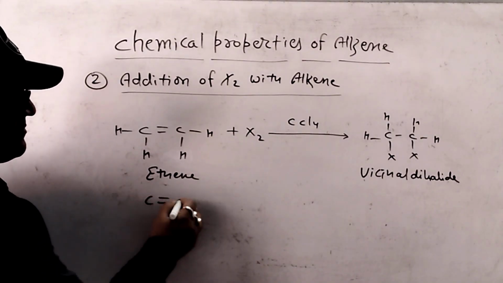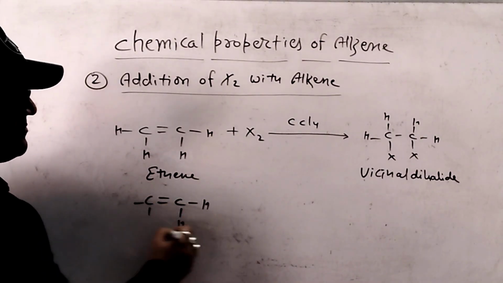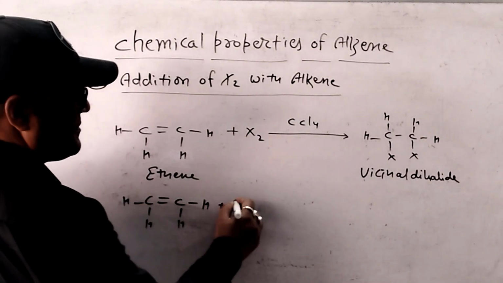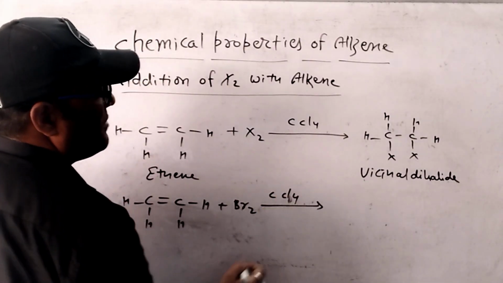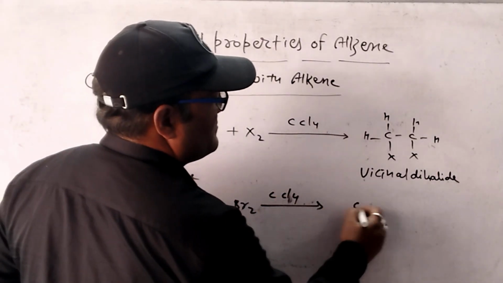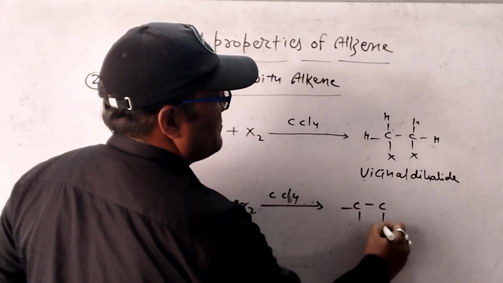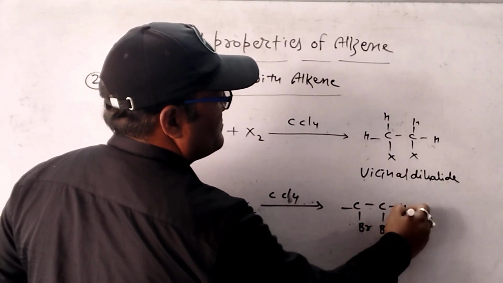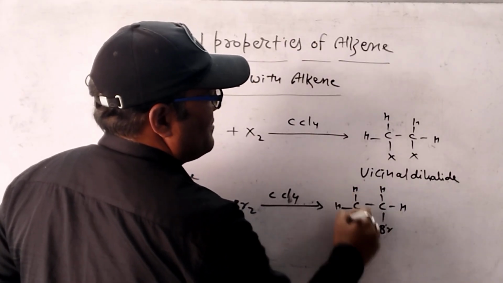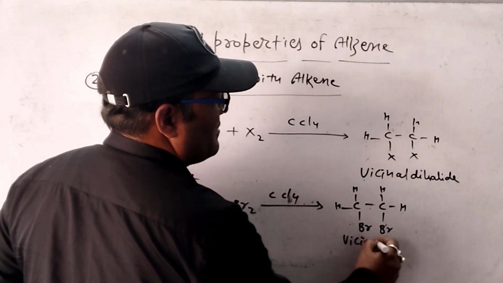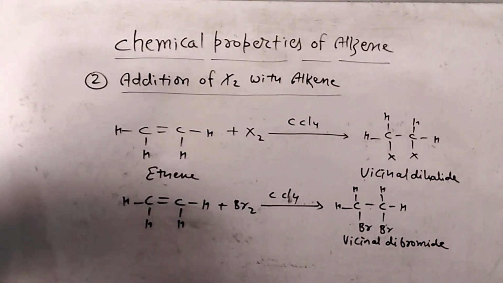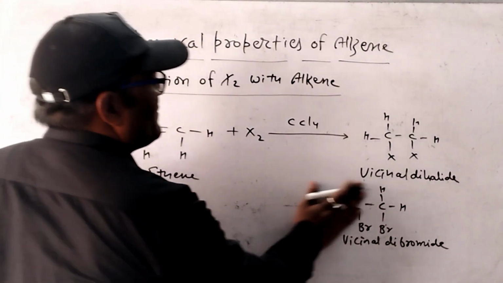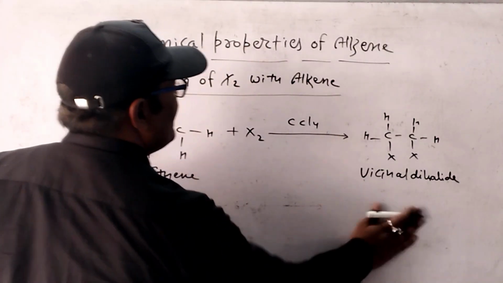Whenever ethene reacts with Br2 in presence of CCl4 solvent, then vicinal dibromide compound is formed. Now we can understand with the help of another example.